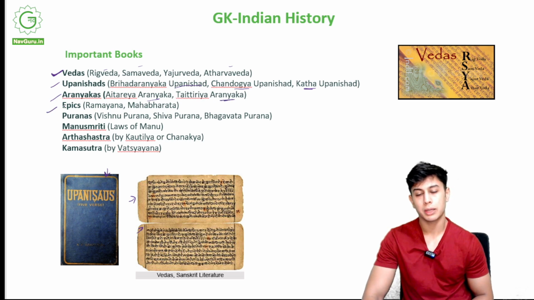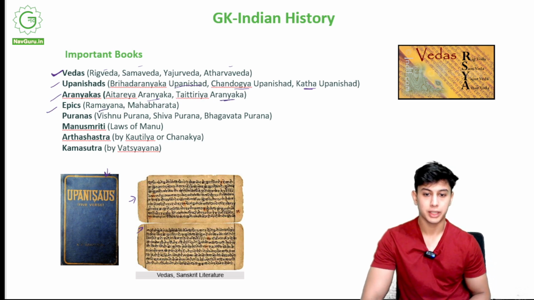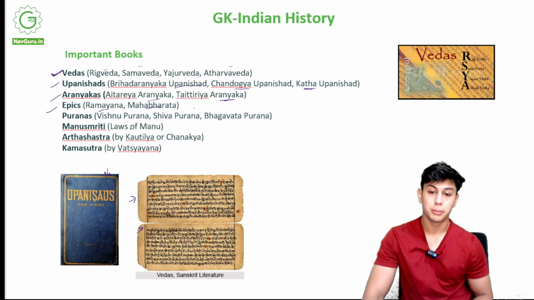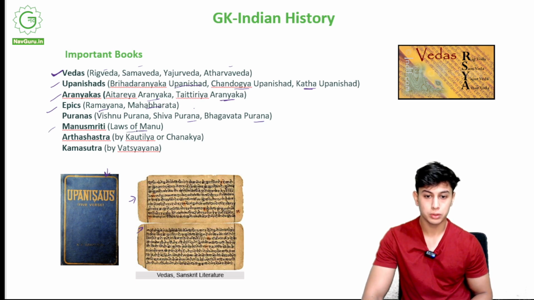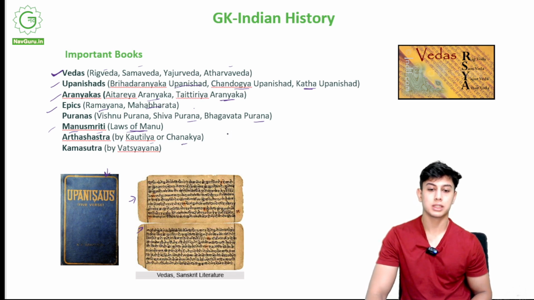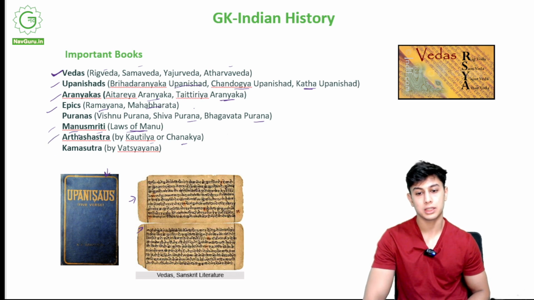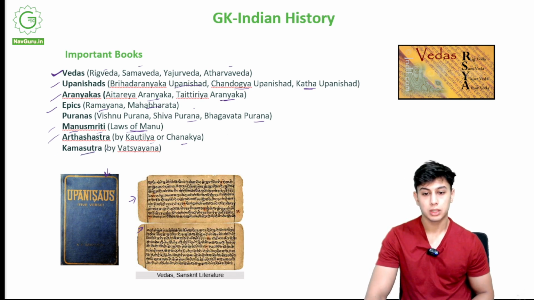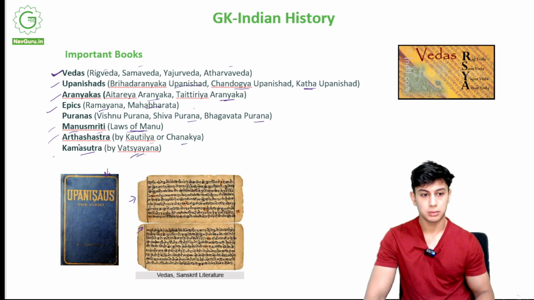Epics, we know about epics. These are stories, the Ramayana and Mahabharat. Ramayana and Mahabharat we all know, right? Puranas: these are Vishnu Purana, Shiva Purana, Bhagavad Purana. We have the Manusmriti, the law of Manu. Arthashastra by Kautilya or Chanakya. So Arthashastra, this is the way of the world. Kama Sutra, this is by Vatsyayana, right? This Kama Sutra.